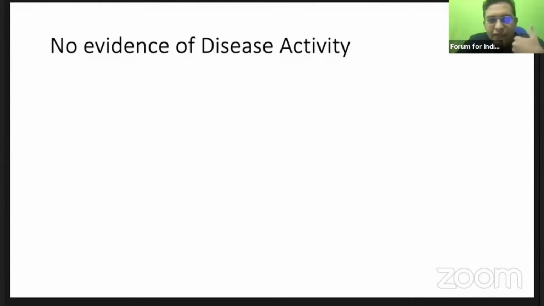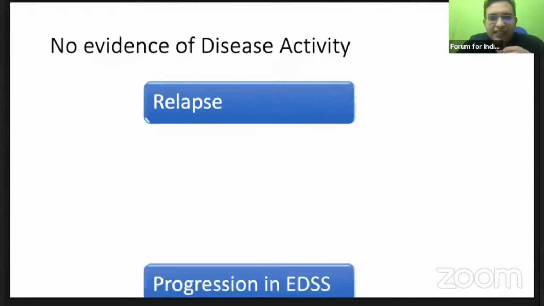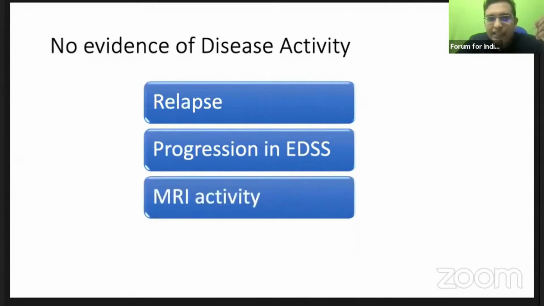For checking for evidence of disease activity, we see a few things: whether the disease is relapsing, because we know MS is a relapsing remitting disease. We check progression by our EDSS, that is the expanded disability scoring system, which was devised by Kurtzke. Then MRI activity, whether there are active lesions.